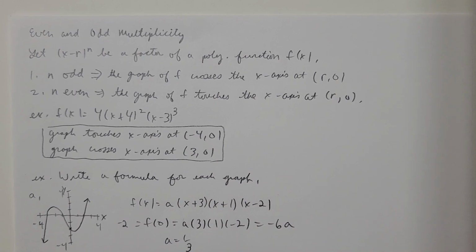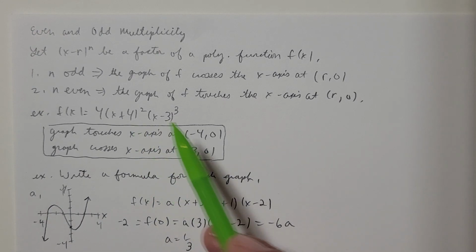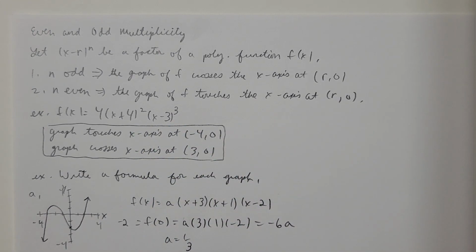Okay, so let's take a look at this problem next. What if we had the function f of x equals 4 times x plus 4 squared times x minus 3 cubed? Well, the graph is going to touch the x-axis at the point negative 4, 0, because the power is 2, and that's an even number.